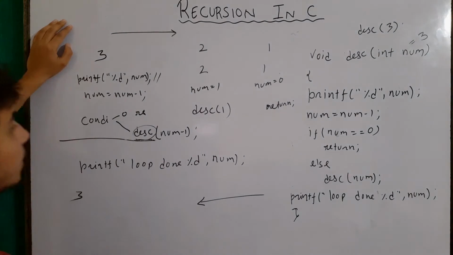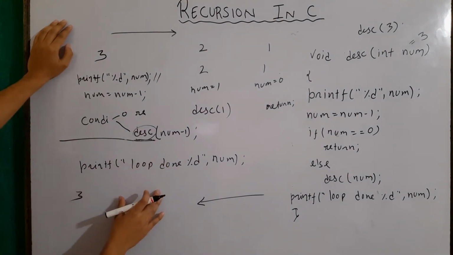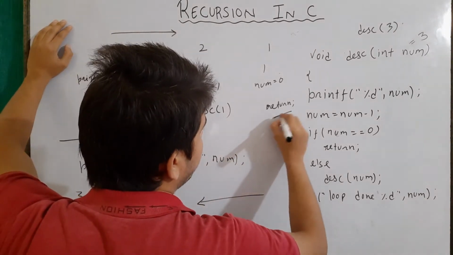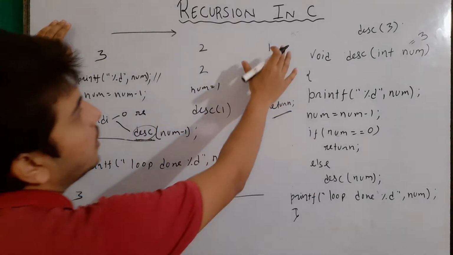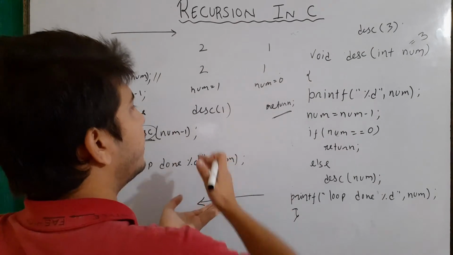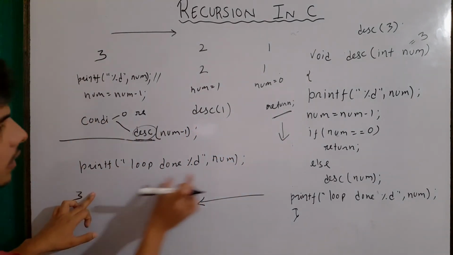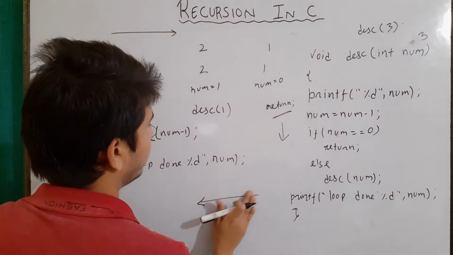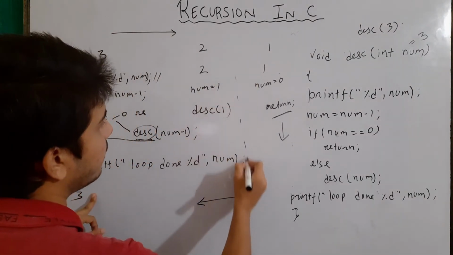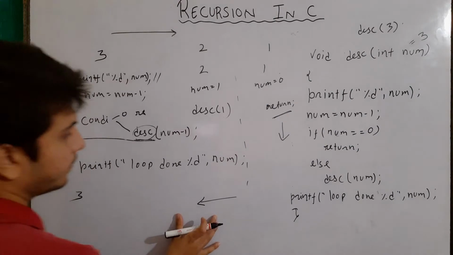Now the following statements will be executed in the backward direction, except for the last return call, okay. When it is returning from the last condition, the following statements will not execute, okay. So for this call, the statement will not execute, right, so the execution will start from this part.